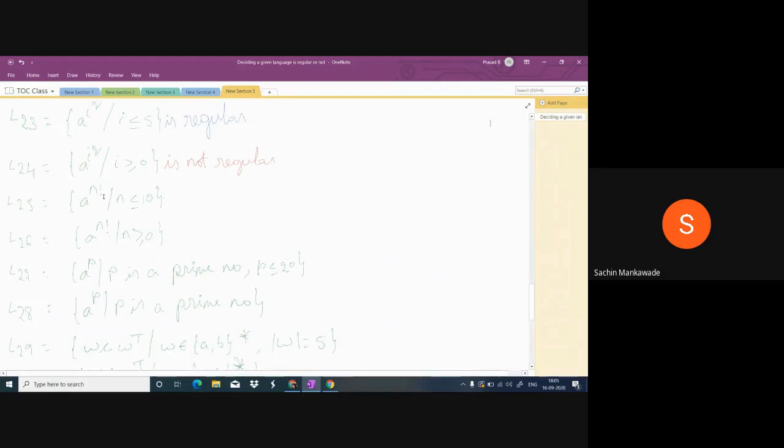Okay. Now this is A power n factorial, n less than or equal to 10. L25. The least value of n is 0. A power 0 factorial, then A power 1 factorial, then A power 2 factorial, then A power 3 factorial, like that. 0 factorial is what? 1. 1 factorial is also 1. So A, leave this. And 2 factorial is 2. 3 factorial is 6. Then 4 factorial is 24. Like this.